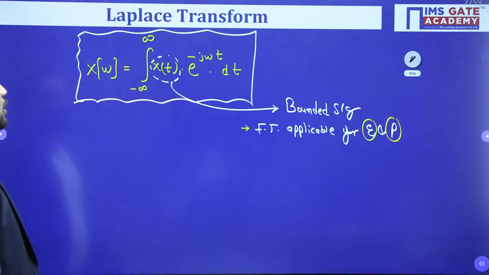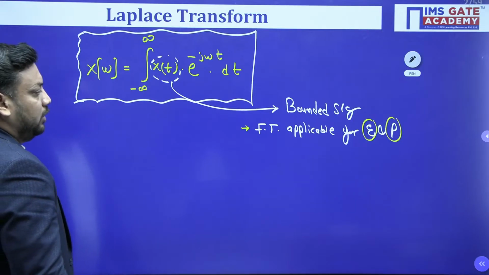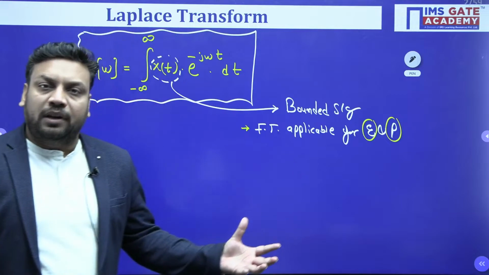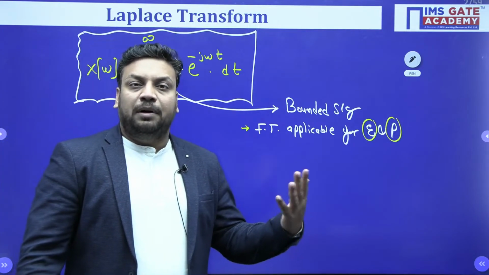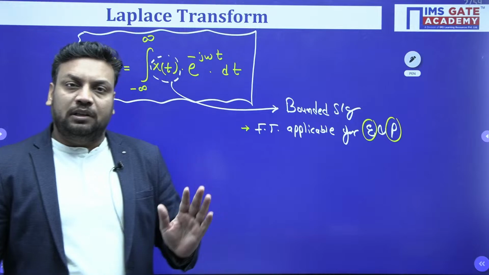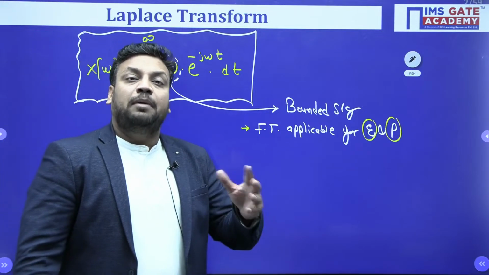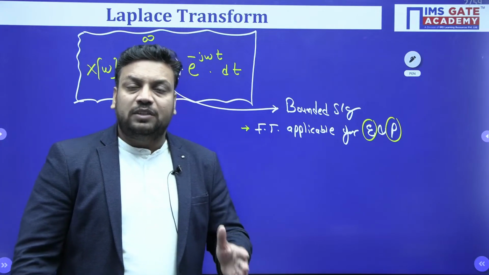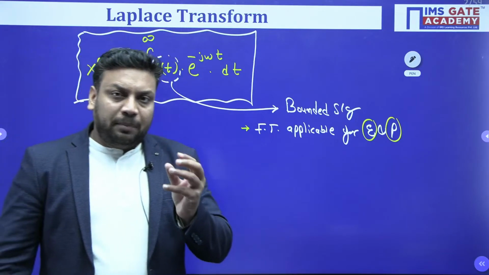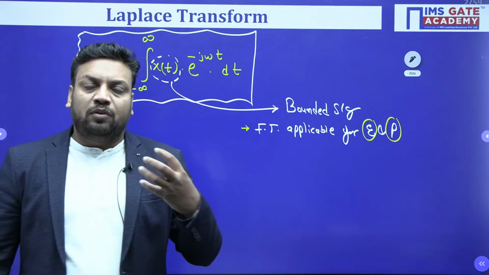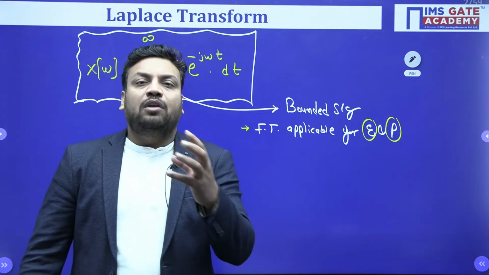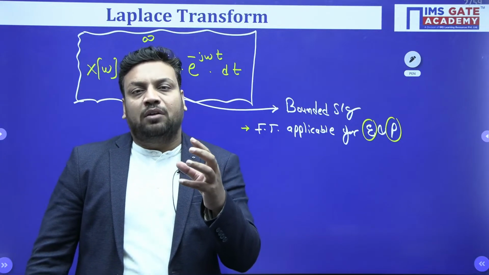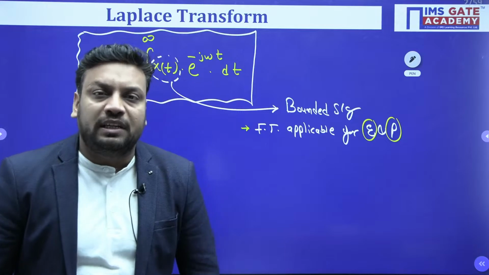In the Laplace transform, what are we doing? We will be able to find the frequency domain analysis of energy signals, power signals, as well as NENP signals, which means unbounded signals also. So Laplace transform is possible for bounded as well as unbounded signals. For an unbounded signal, Laplace transform is possible for a certain range of sigma for which the Laplace transform is finite or converges, and that particular region of sigma is known as the region of convergence.